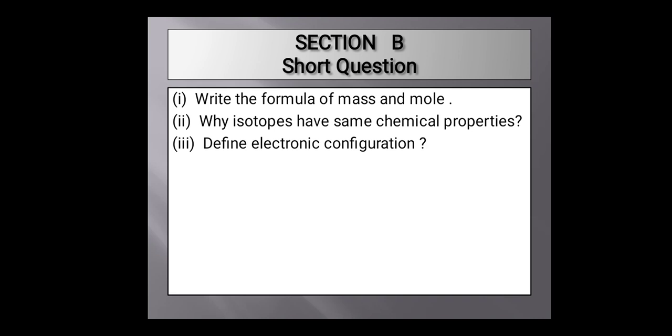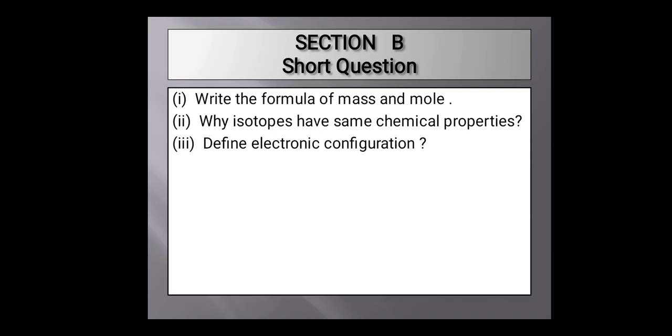For example, the electronic configuration of hydrogen. Hydrogen has atomic number 1. It has only one electron that will occupy the lowest energy subshell, 1s. The electronic configuration of hydrogen is 1s1.